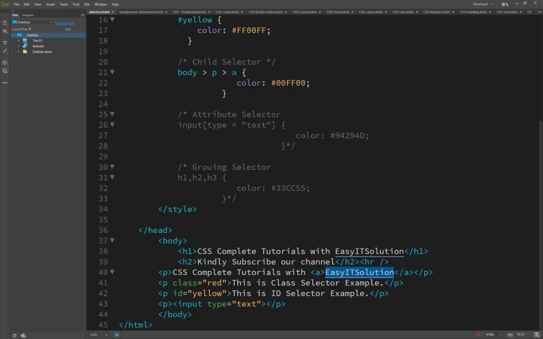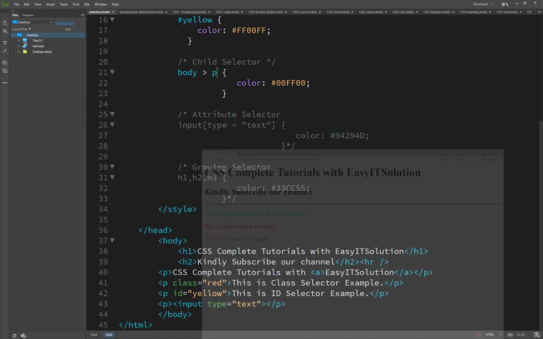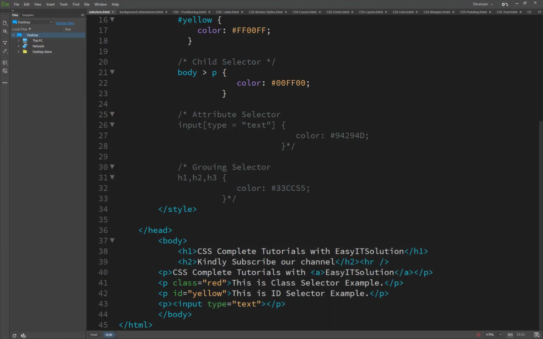So it's a body, and if I just remove this here, you will see the result: it applies on the 4th paragraph basically. I just refresh, and you will see it applies on this paragraph, because inside this we have overruled the CSS.